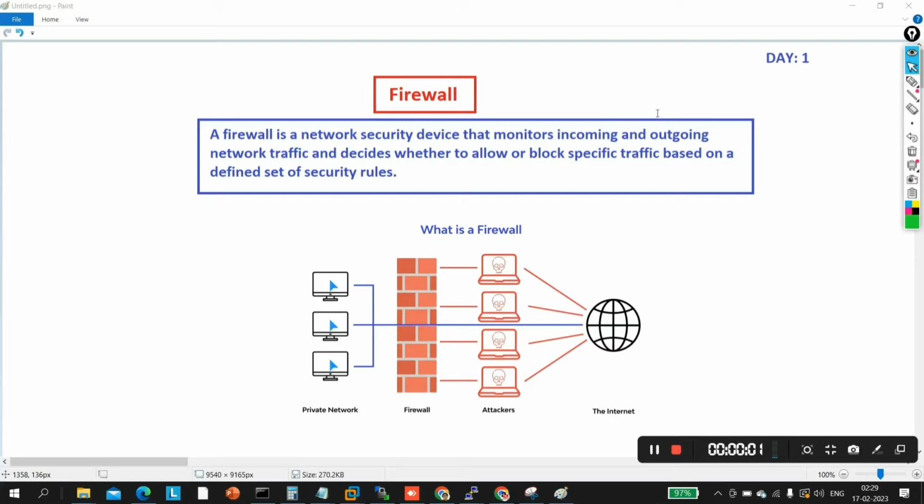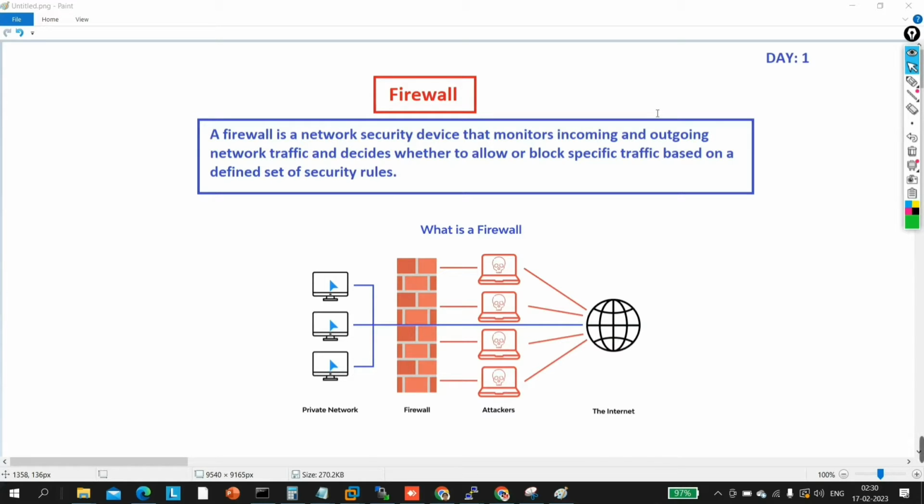Hello everyone, welcome to day 1 of security course. In this course we are going to learn network security. We will learn ASA, we will learn different types of firewall as well. We will configure different types of firewall in this series. But this is day 1.